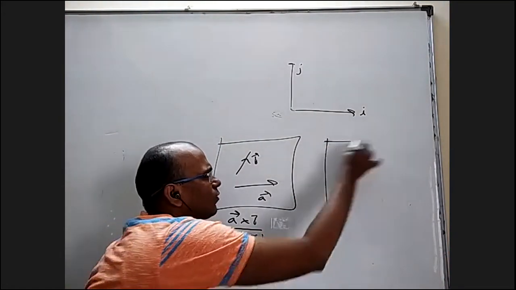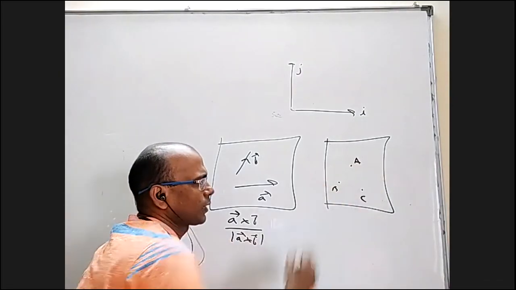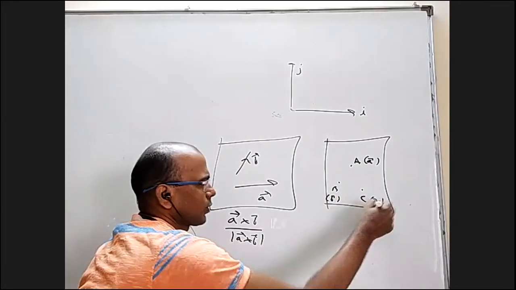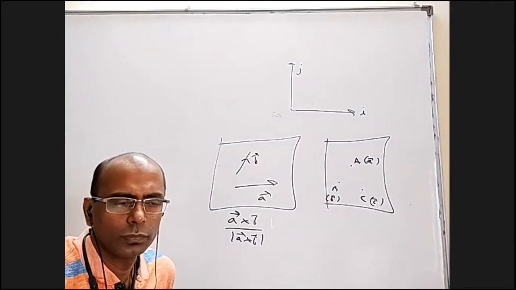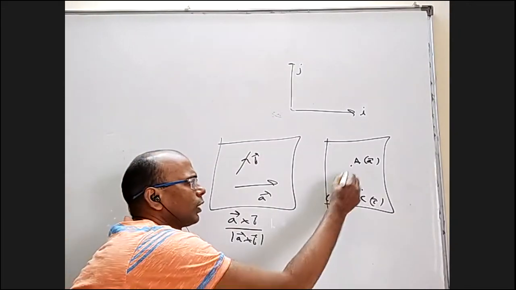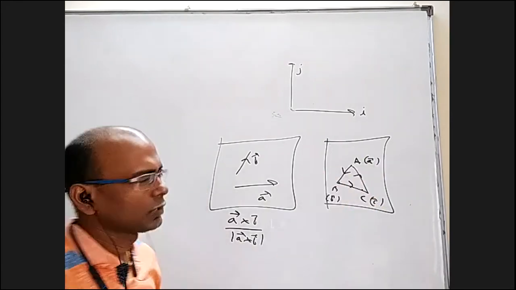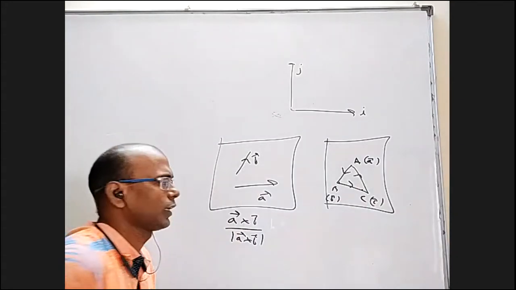What if I have 3 points, capital A, capital B, capital C, and their position vectors are A bar, B bar, C bar? How can I find the normal of this plane? The cross product of AB bar and AC bar. Yes, you join ABC and you'll get 3 vectors. You can take any two. Somebody can take AB cross AC, BA cross BC, CA cross CB, anything you can take.